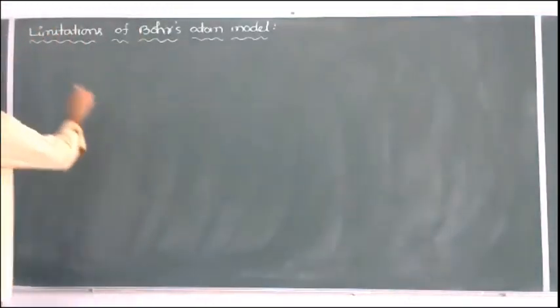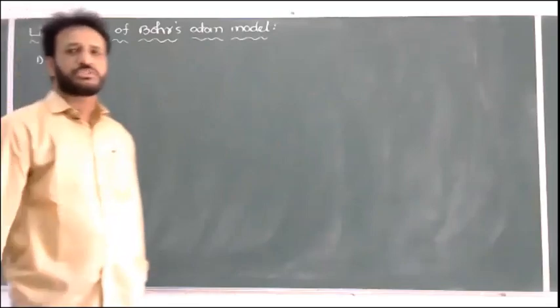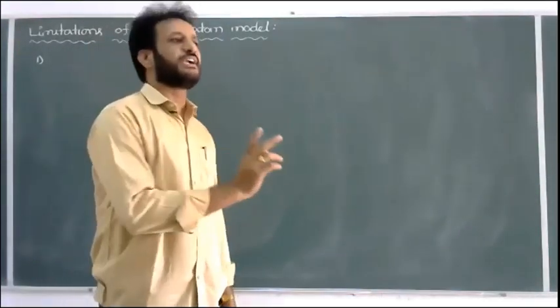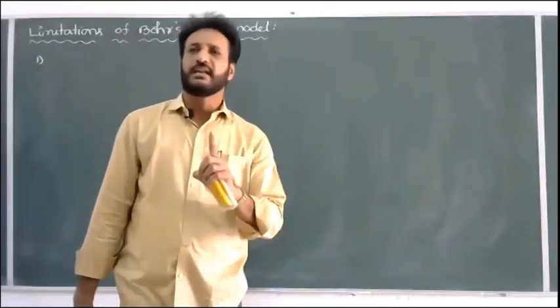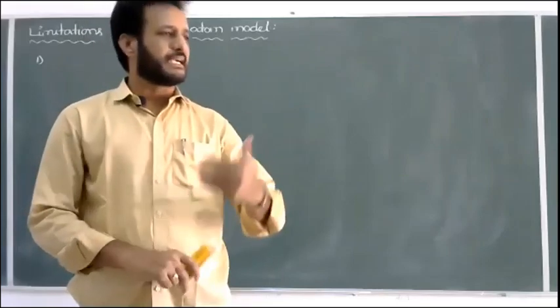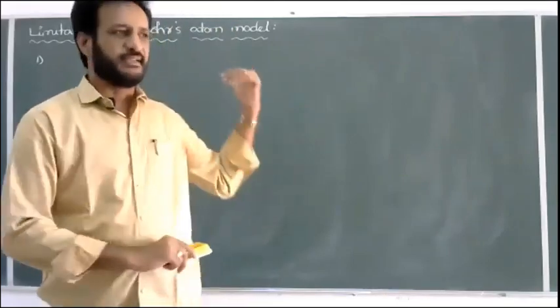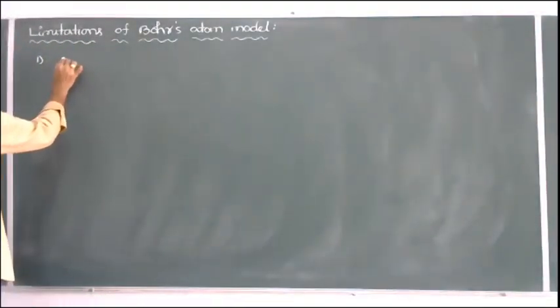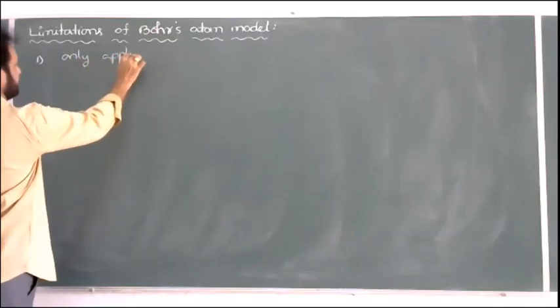But what are the drawbacks here? One of the major drawbacks is that Bohr's model is only applicable to hydrogen and hydrogen-like atoms. They are the simplest atoms, which contain only one electron. If you select a complex atom which contains more than one electron, it is hard to explain with Bohr's model.